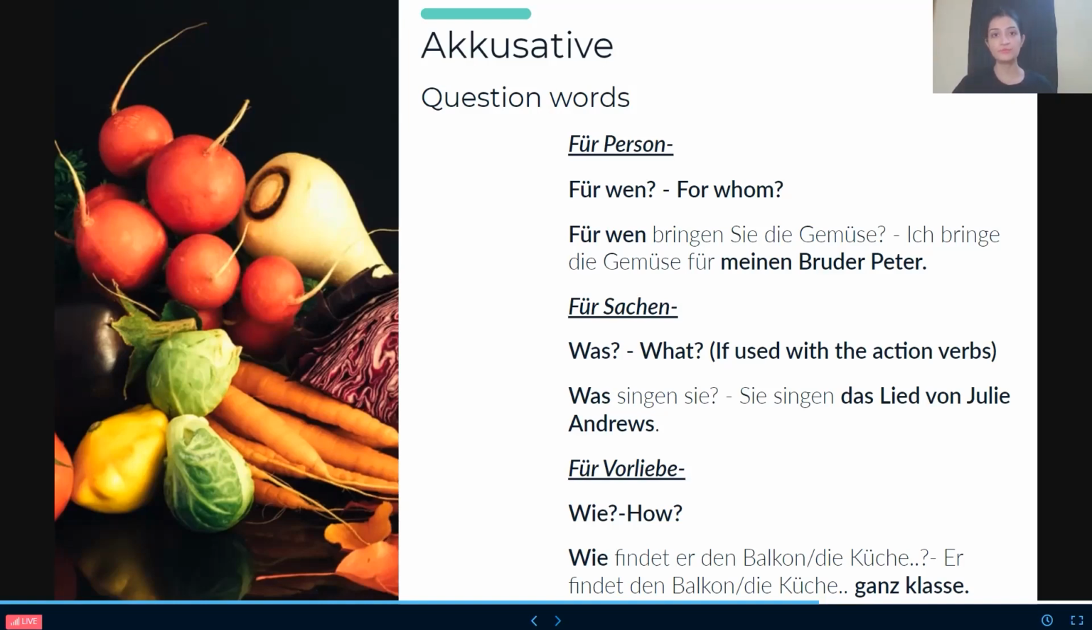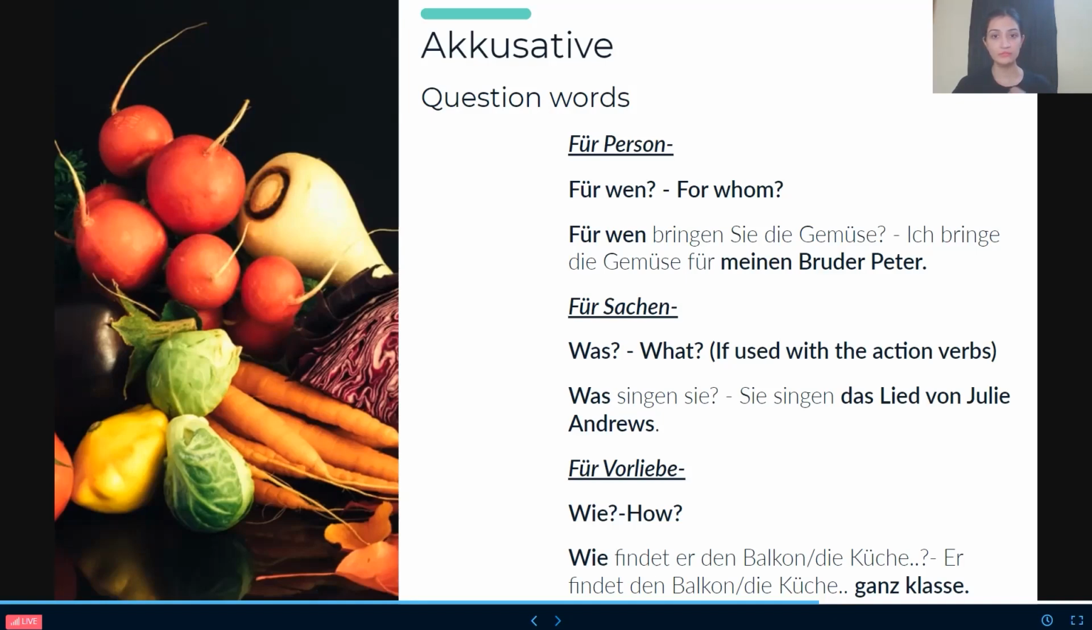Because, as I told you, if the question word is nominative, the answer will be nominative. If the question word is accusative, the answer will be accusative. So here, "für wen" is the accusative question word. So the answer "für meinen Bruder Peter" will also be accusative. Okay. Again, I'm telling, "Für wen bringen Sie die Gemüse?" For whom are you bringing the vegetables? "Ich bringe die Gemüse für meinen Bruder Peter." I am bringing the vegetables for my brother Peter.